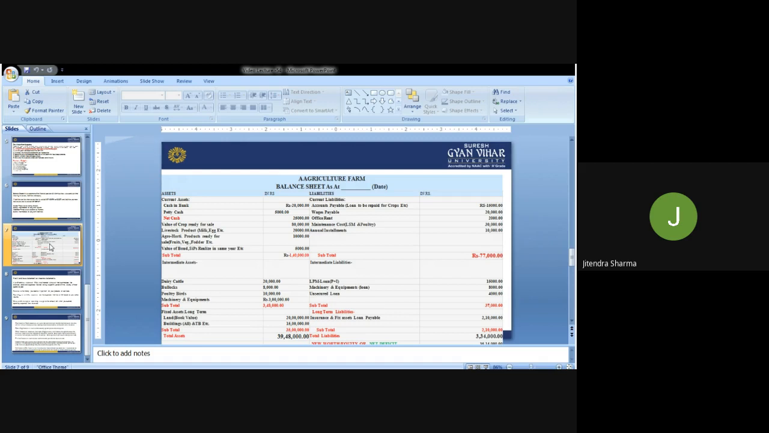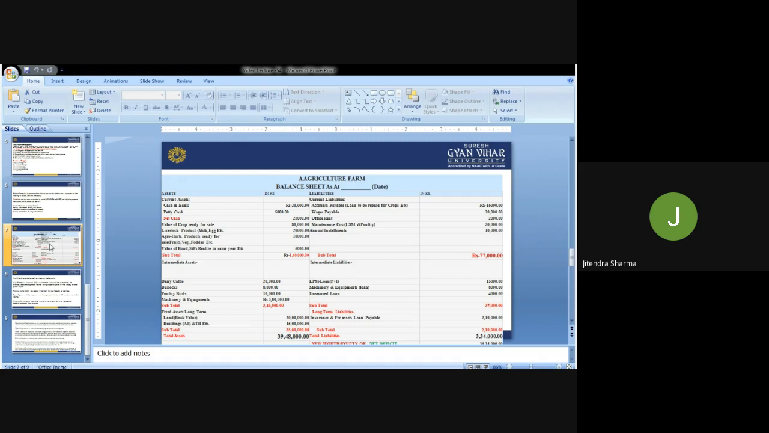So now, if you see in this example of this balance sheet, 39 lakh 48,000 rupees the assets, and here 33 lakh 34,000 rupees liability. So this is the balance sheet which indicates the good health of a business, good health of a farm business, and it's a worthy balance sheet.